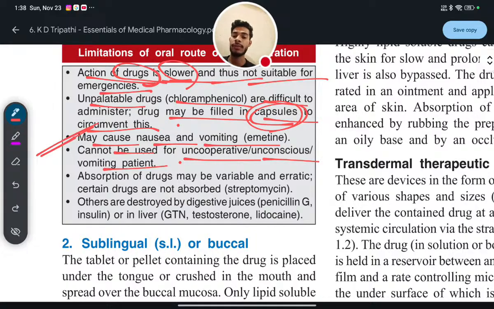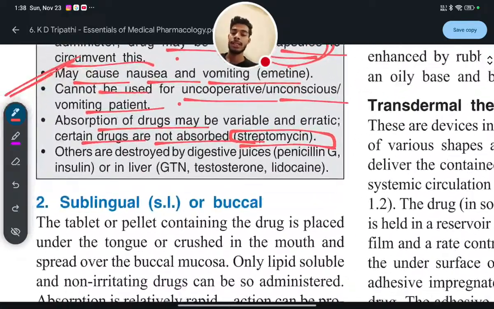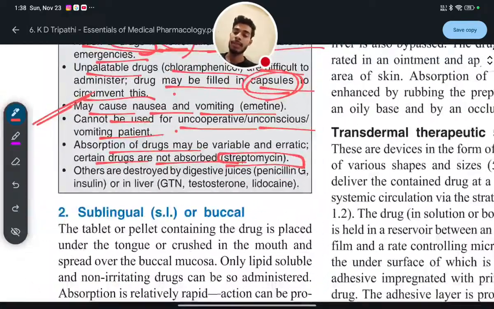Okay, absorption of the drug may be variable and erratic. Certain drugs are not absorbed, such as streptomycin, which is not absorbed into the body from the GIT, the gastrointestinal tract. That's why streptomycin is normally given through injection only. Injection means parenteral route. Others are destroyed by digestive juice. So some of the drugs will be destroyed by digestive juices, and the digestive juice will interact with the drug, and ultimately